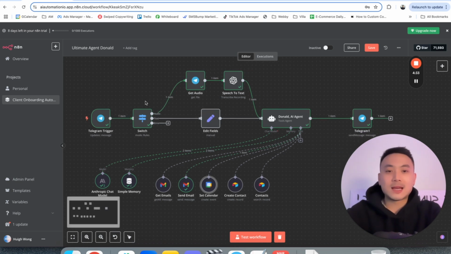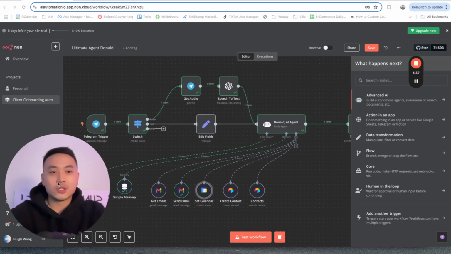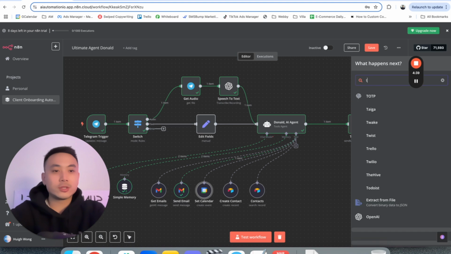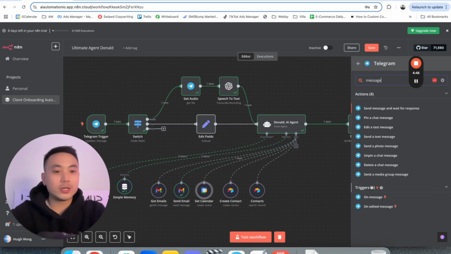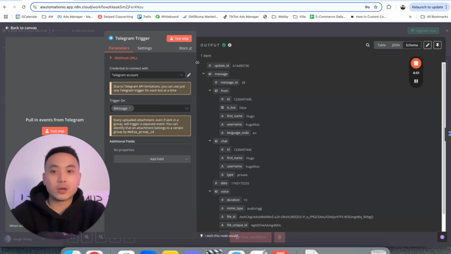So for the first trigger, we want to make a Telegram chat trigger. What that means is that this workflow will automatically trigger once we've sent a message through Telegram. We're just going to type in Telegram here, go over to triggers, and click on message. That's pretty much all we're going to do, and that's the trigger node here. Please connect it to your Telegram account and make sure the trigger is on message.